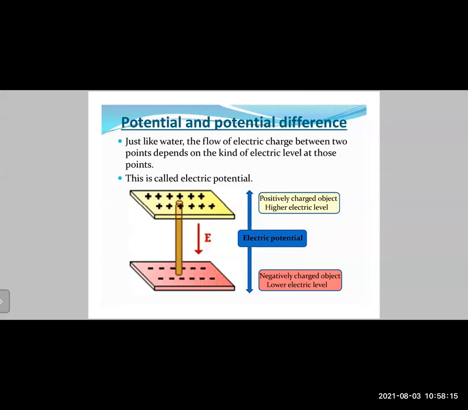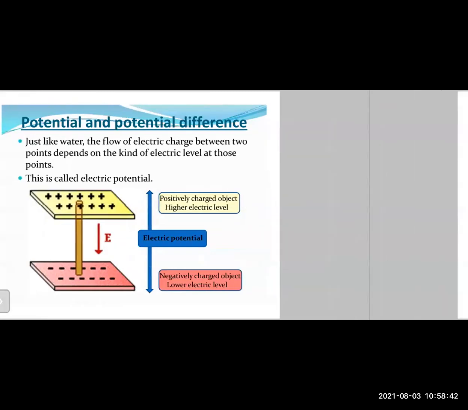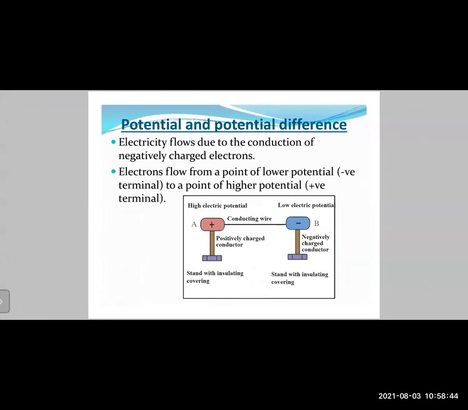And remember, electricity will always flow from a point of higher potential to a lower potential. So when you connect the yellow plate to the red plate with a wire, a conducting material, any metal, what will happen? The electricity will start flowing from the yellow plate to the red plate, as shown by the red arrow over there.